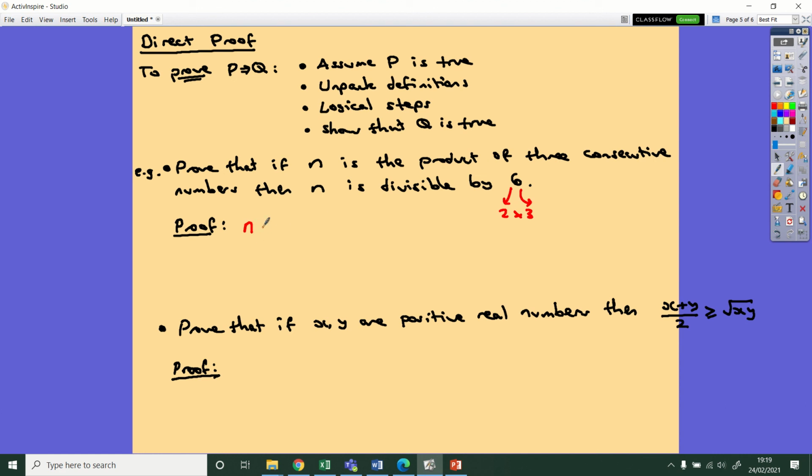Right, so here's my proof. So n is my number. It's the product of 3 consecutive numbers. So I'm going to write 3 consecutive numbers down times together. That's going to be a times a plus 1 times a plus 2. Okay, so that's the unpacking bit done. Right, now I've got to think about these 3 numbers times together and think about where this 2 and 3 is going to come in.